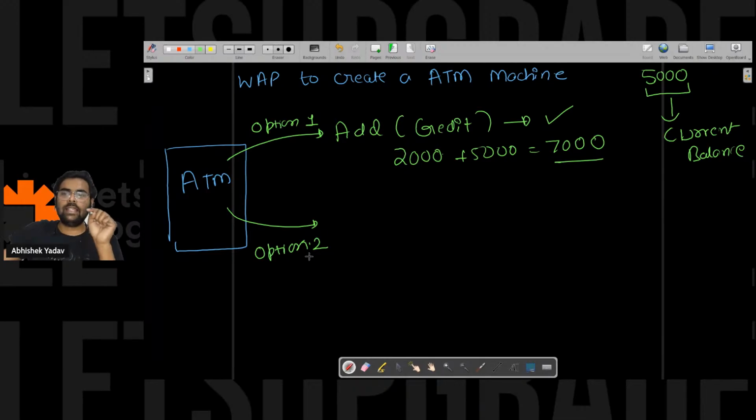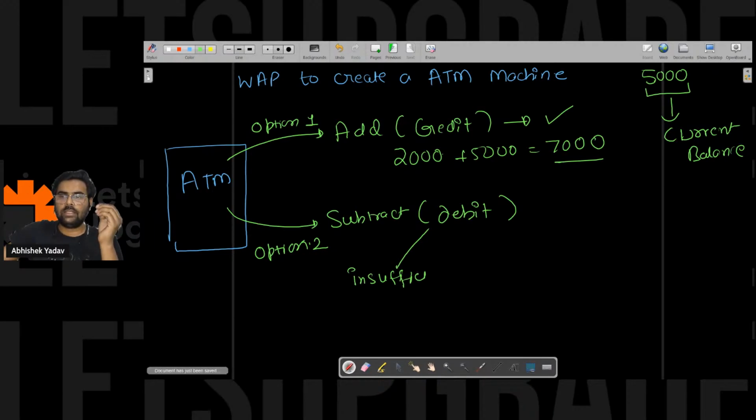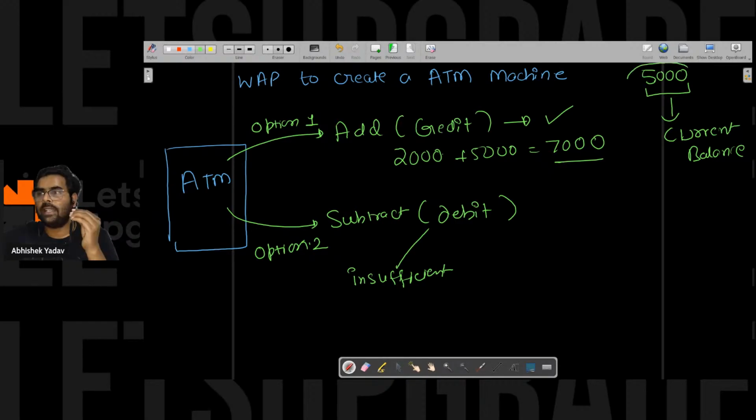If the person is clicking on option two, that means he has to subtract, which means he has to debit. So in the debit part, there will again be a condition check, that is, if the amount is insufficient in the bank. Let's assume the current account balance is 5,000 rupees, and the person is asking for 10,000 rupees. He wants to debit 10,000 rupees from the bank balance, but the balance is what?